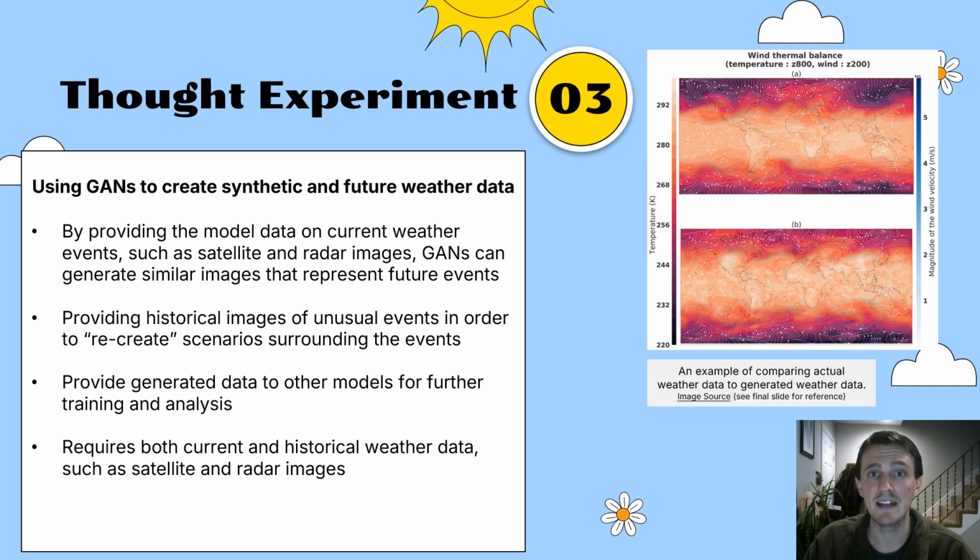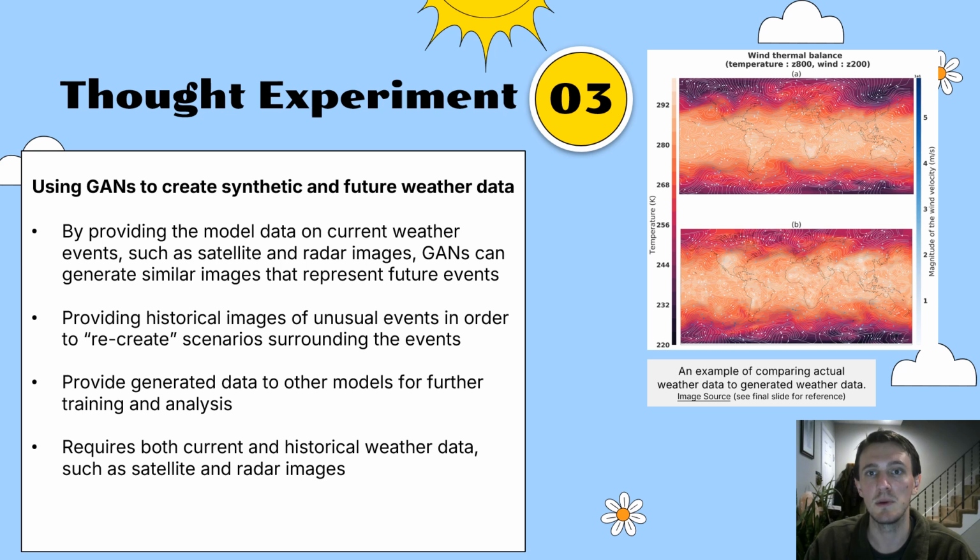The third and last thought experiment uses generative adversarial networks to create synthetic and future weather data. This idea takes advantage of the model's ability to create by providing the model data on current weather events, such as satellite and radar images, in order for the model to generate similar images that represent future events. One driving factor behind this idea is the potential usefulness in generating future weather scenarios to help in achieving ClimateWins' goal of generating weather possibilities in the next 25 to 50 years.